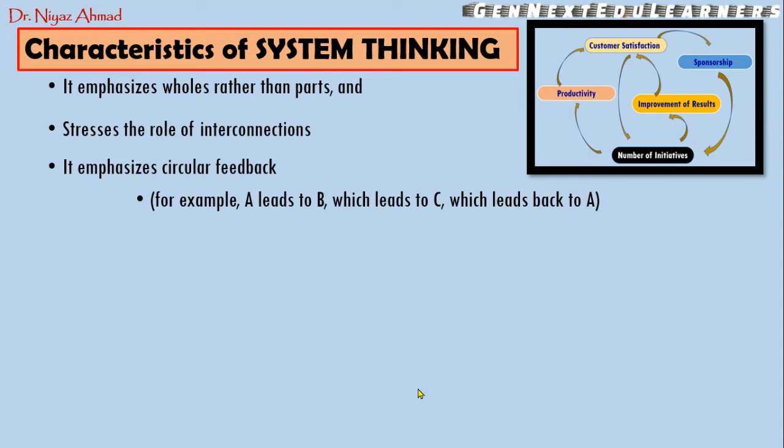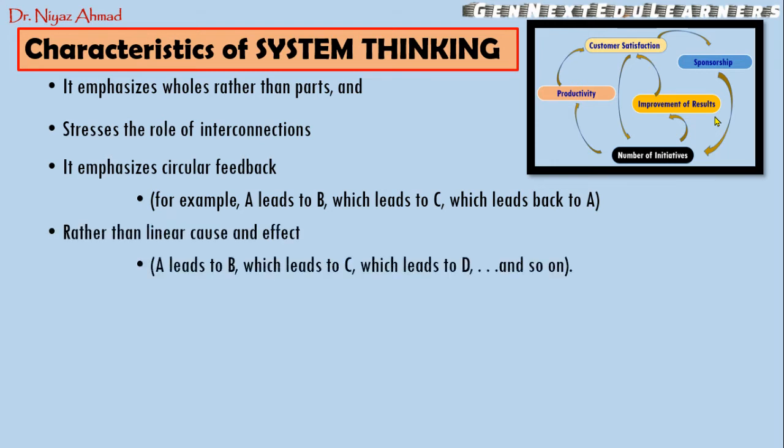So it emphasizes circular feedback. Basically you can see in this diagram also that there is a circular feedback. So for example, A leads to B, B leads to C, and again C leads to A. So this is a circular feedback. So in system thinking we are focusing on circular feedback rather than a linear cause and effect relationship. So we are not concerned about the linear cause and effect relationship. In that, generally A leads to B, which leads to C, and which leads to D, and so on. So there is no circular feedback. So we are not focusing on this linear cause and effect, but we are focusing on the circular feedback.